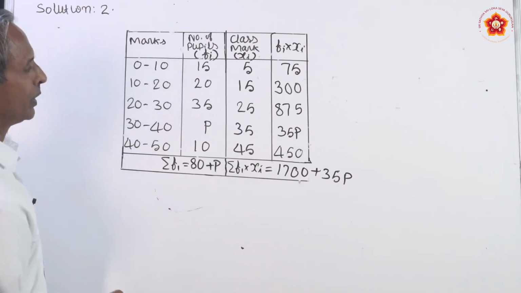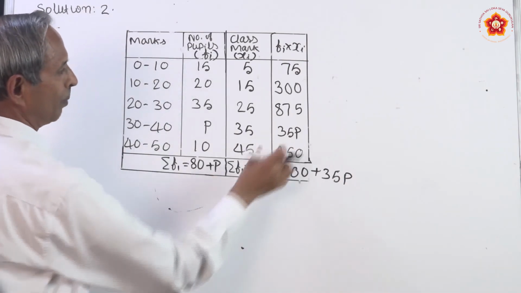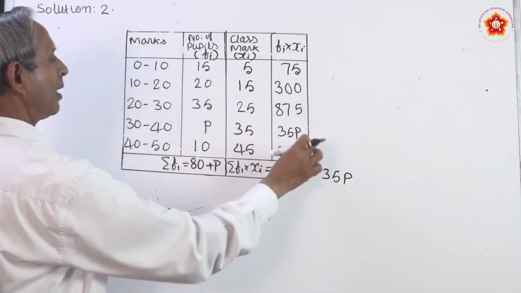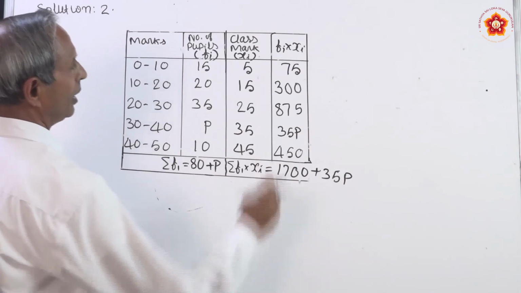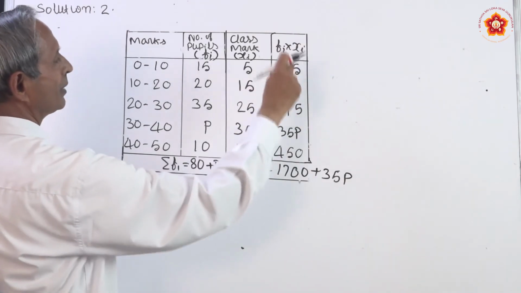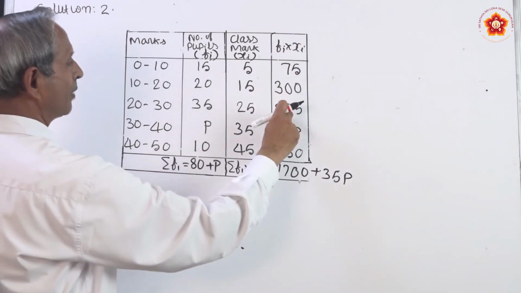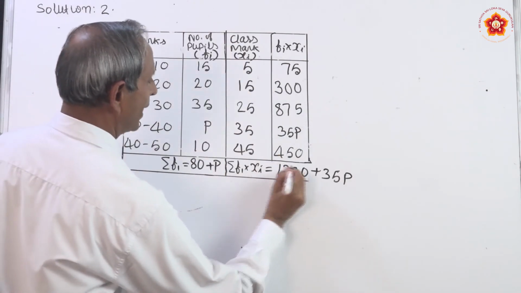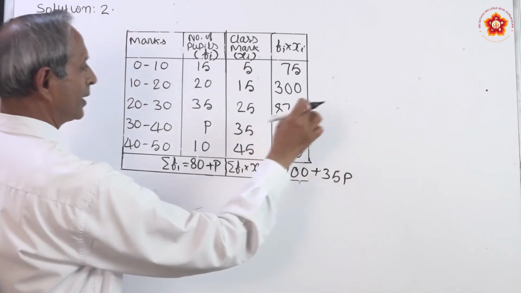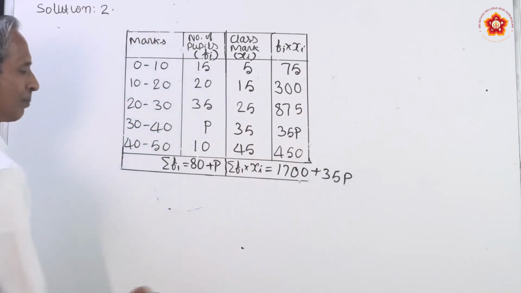get. Similarly, you have to add all the numbers you can add, but 35p is not a real number, therefore you have to write it separately. Now, add 75, 300, 875 and 450, you will get 1700. Then 35p is there, write 35p as it is.